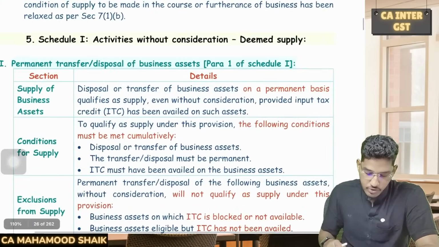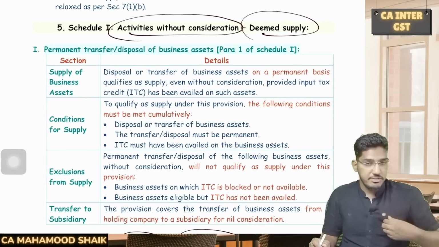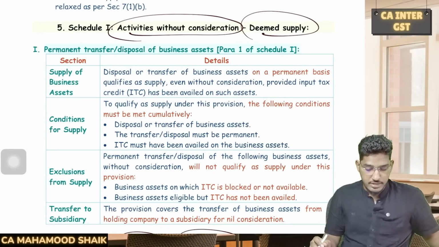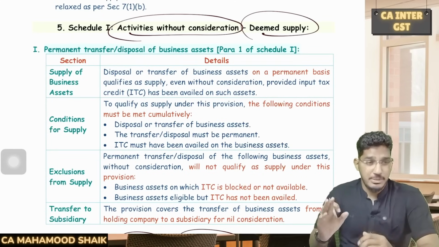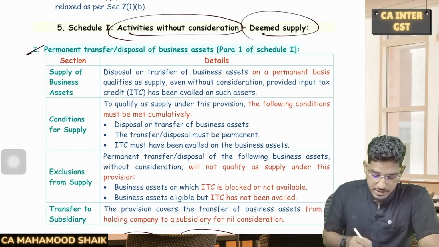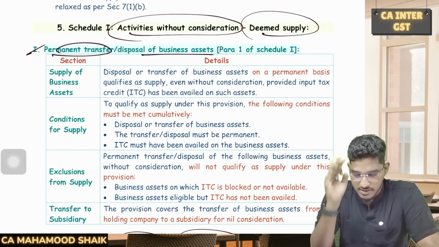Yes. So those activities which will be deemed as supply even without consideration. And how many paragraphs do we have here? Four paragraphs. So we will try to understand all those four paragraphs which will be deemed as supply even if done without consideration. Starting with the first paragraph, permanent transfer or disposal of a business asset.